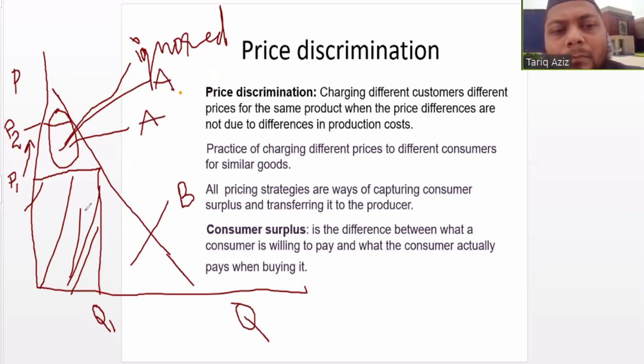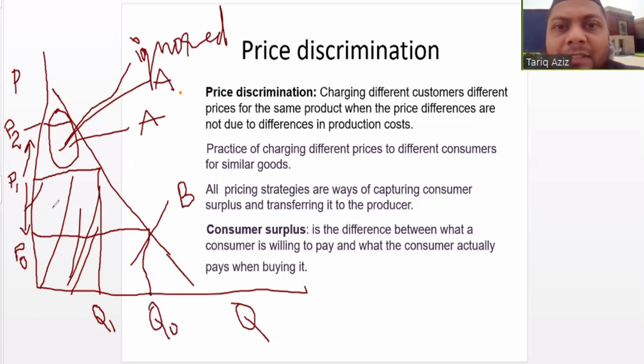Similarly, if the firm decides to sell at P0, that is a price which is less than P1, then at this price it will be able to sell this much quantity, that is Q0.